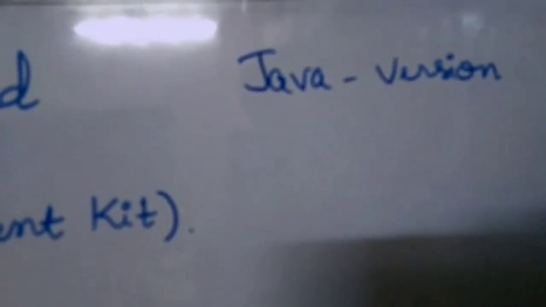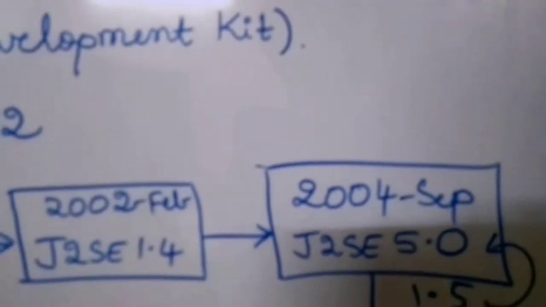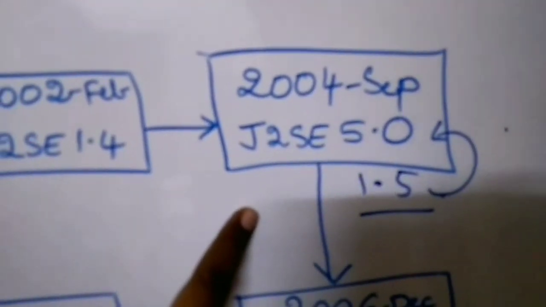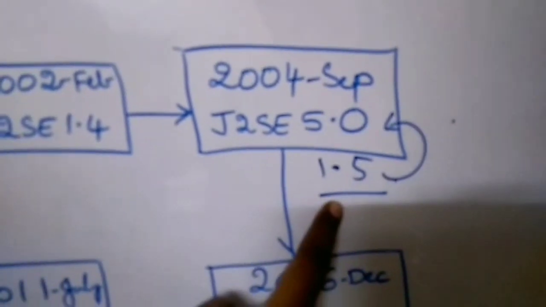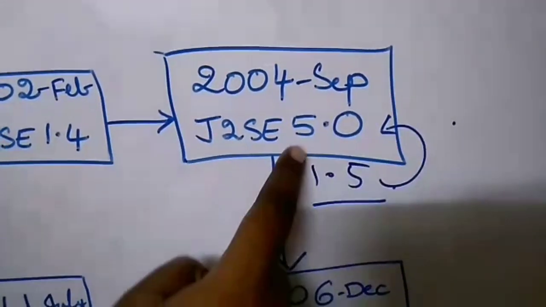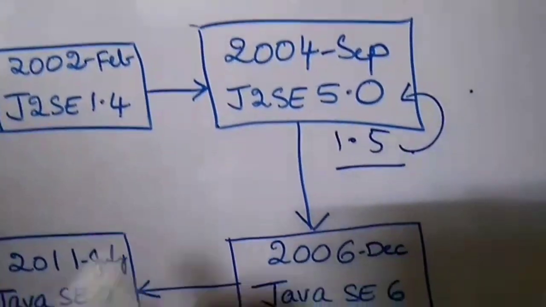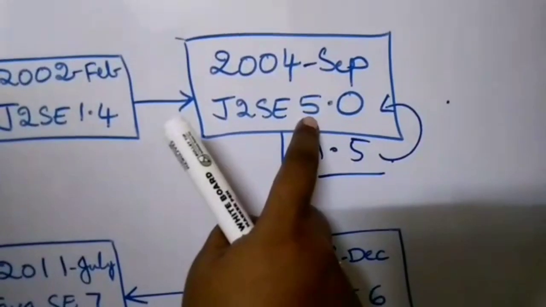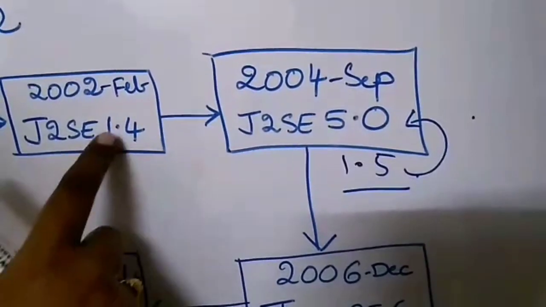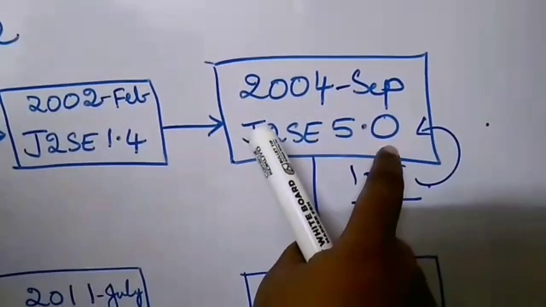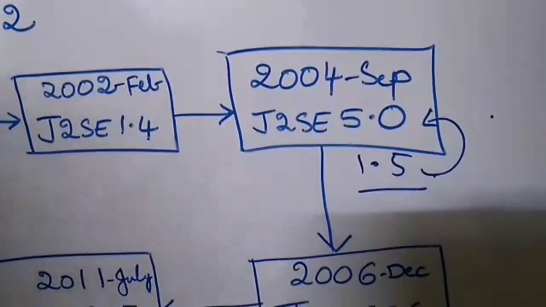For example, if you type java -version on any command prompt to know the version of Java running on the system, and the 5th version of Java is running, then the output will be 1.5, not 5.0. So 1.5 and 5.0 are both the same. And what does this 5.0 represent? 5 represents the increment of 1.4, which is the 5th version, and this is the minor version number.